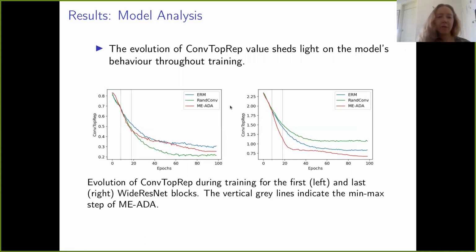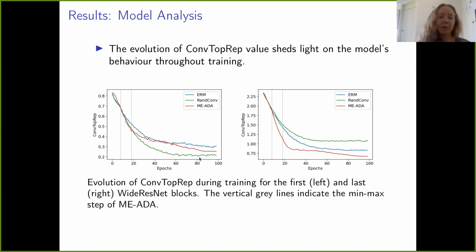The second application of our approach is model analysis. Here, we look at the evolution of conf-top-rep throughout training and look at the effect of each training strategy on different parts of the network. In particular, on the left we have the first layers, and the right plot represents the last layers of the network. And we see that in both cases, during training, conf-top-rep continuously decreases.